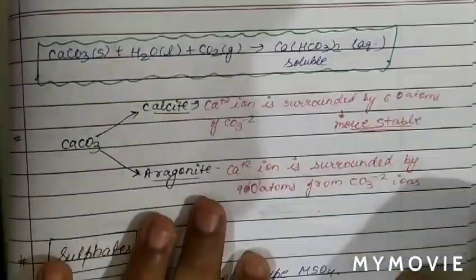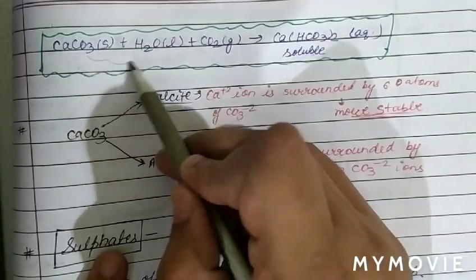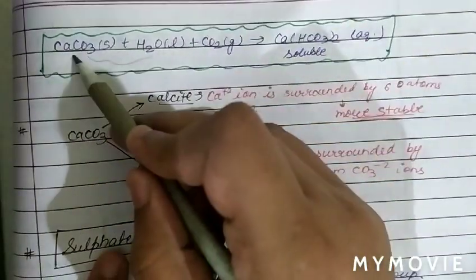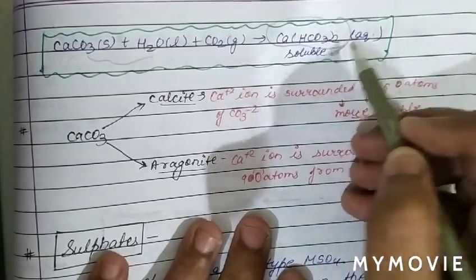Now see the reaction. When we pass CO2 gas through the solution of carbonate, the carbonates become soluble due to the formation of bicarbonate, which is soluble in nature.